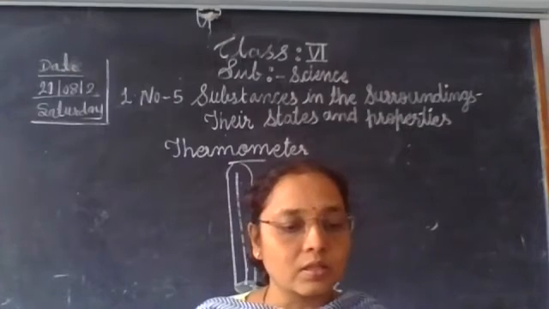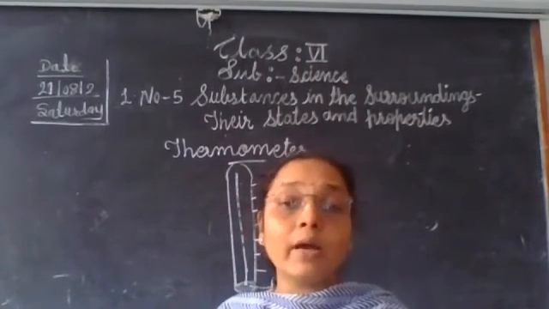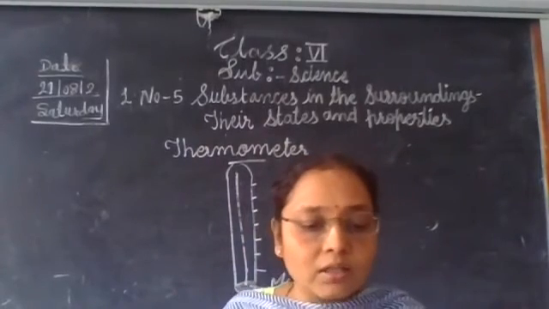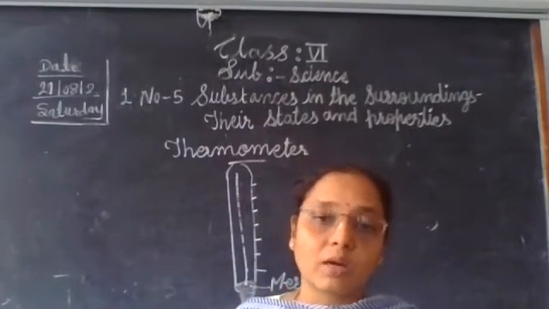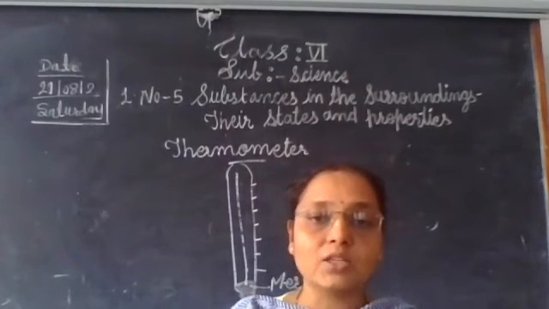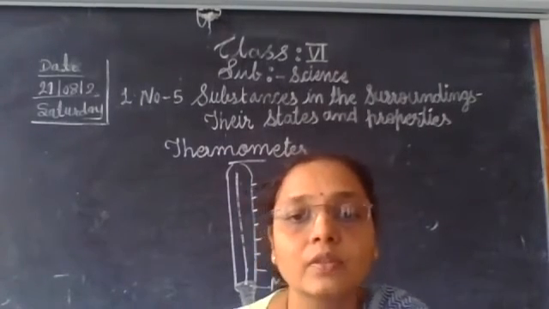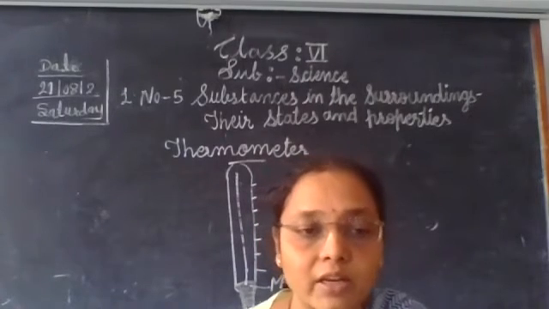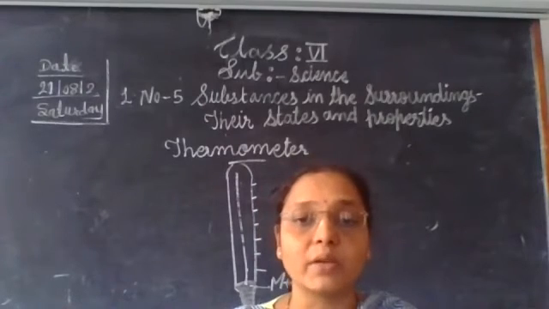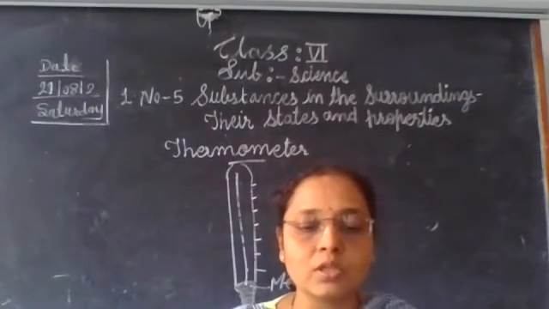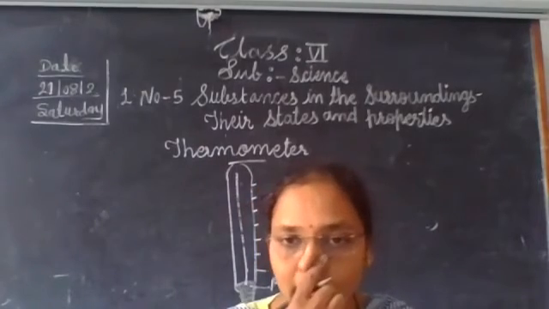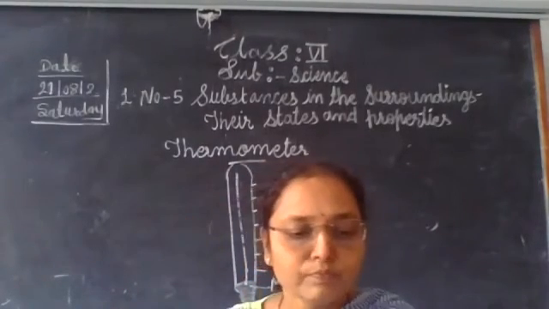Then, why is mercury used in a thermometer? There is a reason why no other metal is used in the thermometer. Only mercury is the element used in thermometers. It has various reasons. So mercury is an ideal element to be used in a thermometer because of the following reasons. This is very much important.